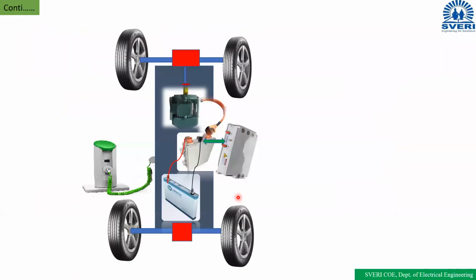Next. This is also the same diagram, just for easy understanding. I designed it like this. Is it visible? Yes, sir. The shaft of the electrical motor is mechanically coupled with this differential mechanical system. This electrical motor is connected with the converter and controller, and this converter is connected with the battery, positive terminal and negative terminal.